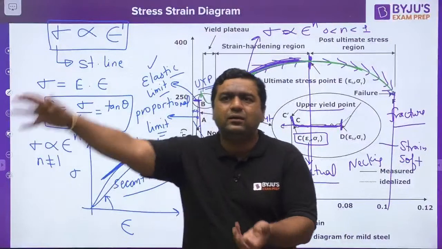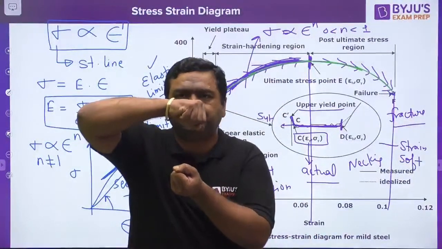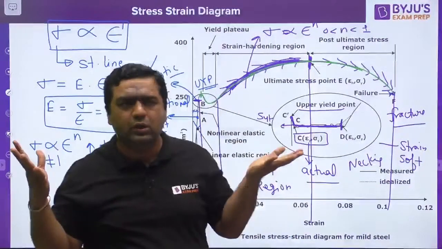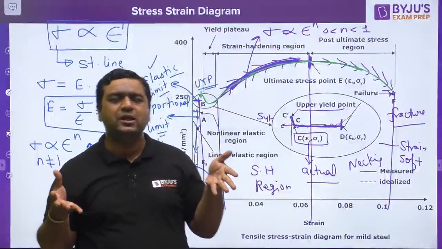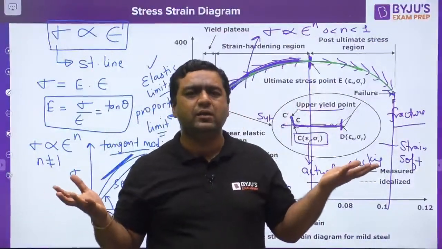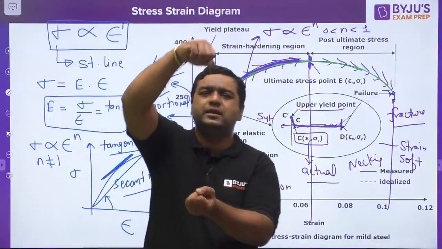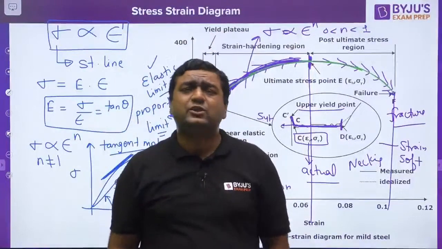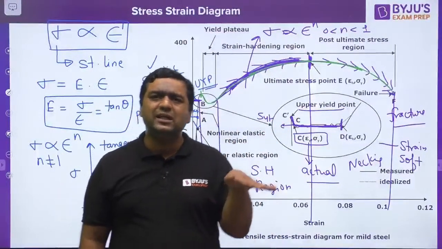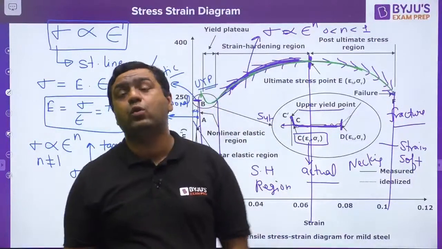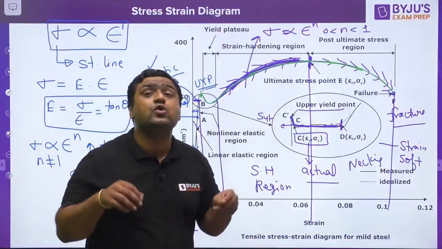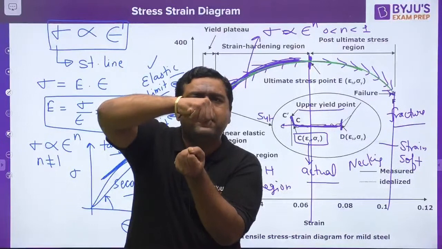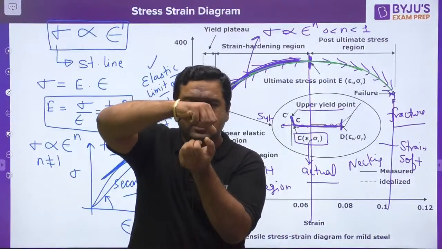So my dear, how does it come to know? Actually, when this material is going to be loaded, when you are going to give the load, the machine does not know, because you are working on the machine. Either the machine will be working on some pattern, like you are making the pattern that load is always increasing, or load is increasing with some curvature, or load is decreasing with some curvature. Actually, when the machine is working, it is not working to increase or decrease the load. Machine is working to give a constant rate of deformation. It has to deform the material 1 mm per second, 1 mm per minute, 2 mm per second.